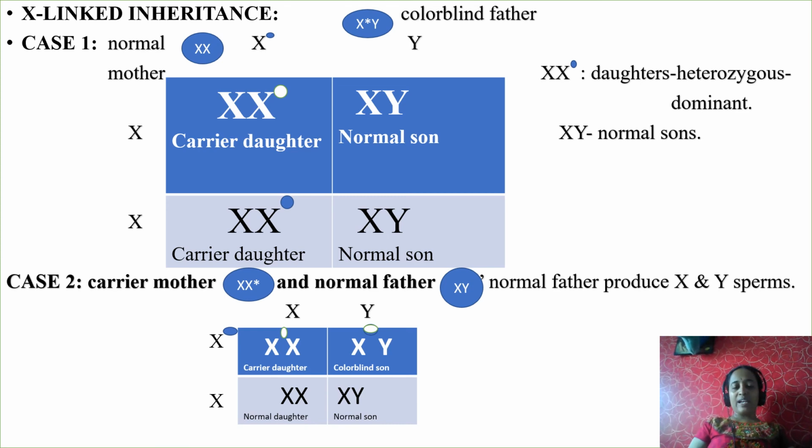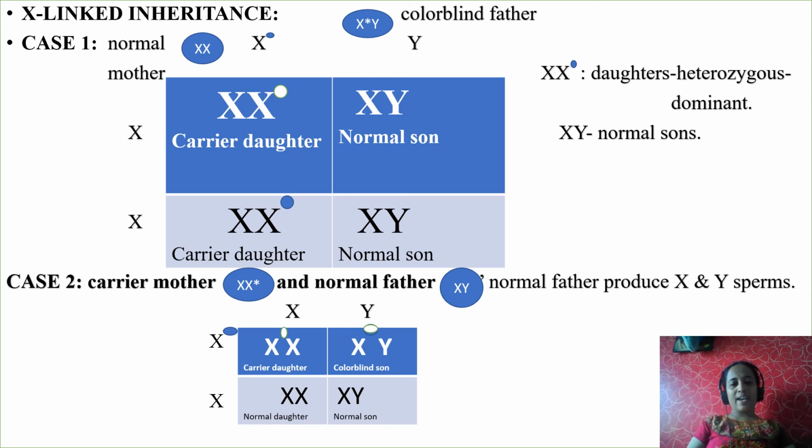See the case 2, carrier mother and a normal father. Carrier mother, in the sense X X-defective, right? X-defective indicates the defective gene. Normal father, normal X and normal Y. Let us see the gametes now. In case of mother, separate X as well as X-defective. In case of father, normal XY, X and Y. Multiply both now, you can take any first. So X-defective, when you multiply with X, you will get X-defective X. When you multiply X-defective with Y, you will get X-defective Y.